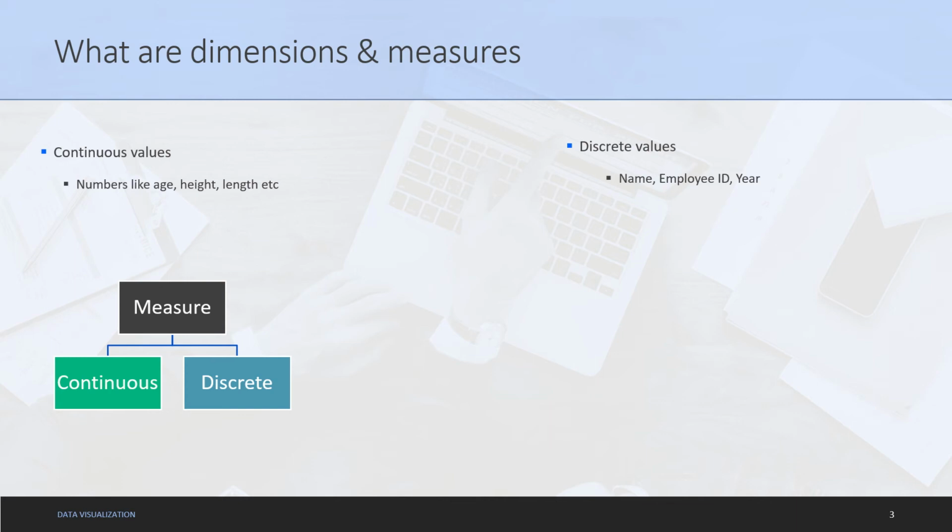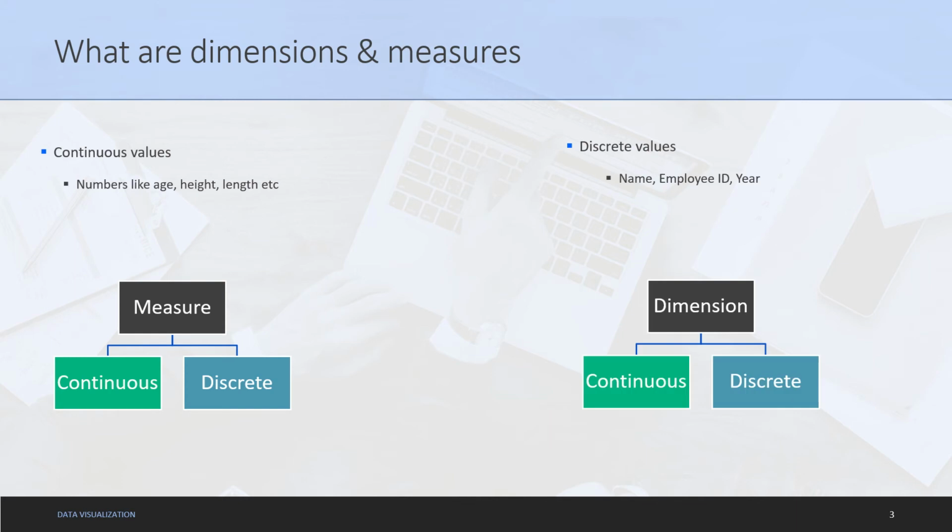Now, measures and dimensions are kind of data roles in Tableau which have specific meanings. For example, a measure is something which is quantitative in nature. A dimension, on the other hand, is something which is qualitative in nature. So for example, if a person A has age 20 years, then A is the dimension whereas 20 is the measure.